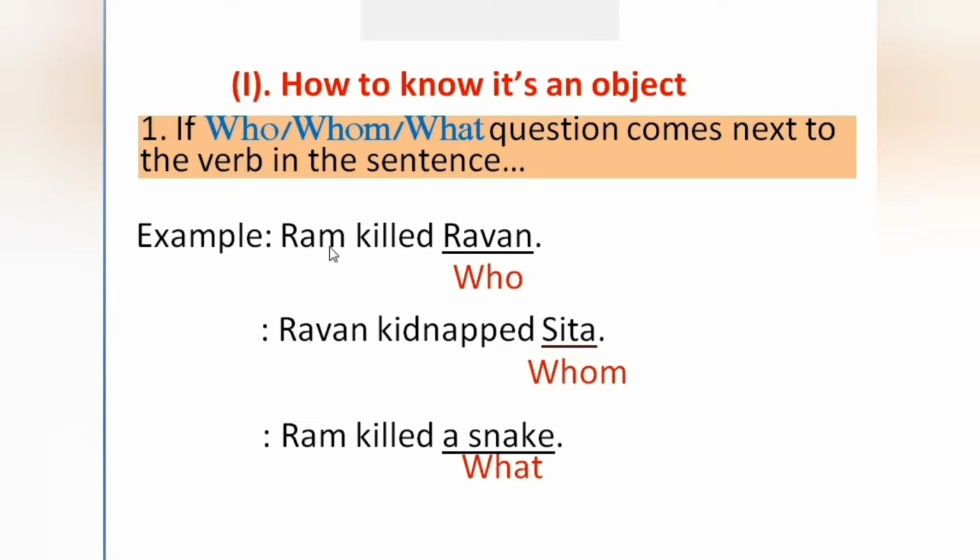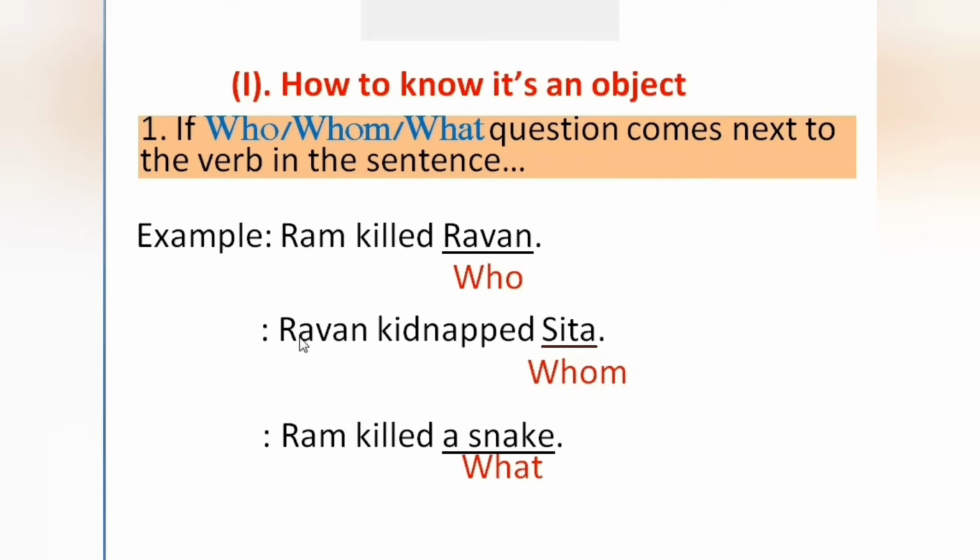For example, Ram killed Ravan. Here killed is the verb group and next to the verb group Ravan comes. So, Ram killed who? Who did Ram kill? The answer is Ravan. So Ravan is the object here.